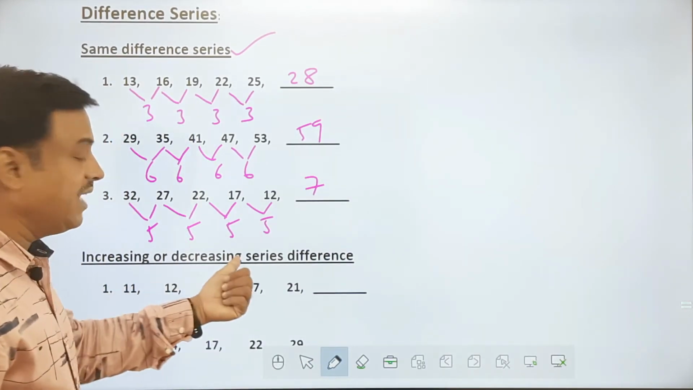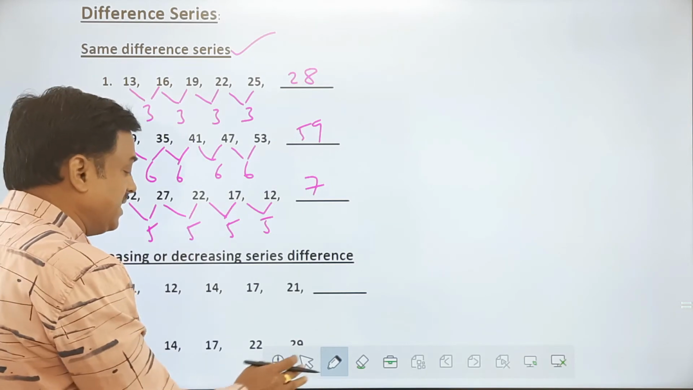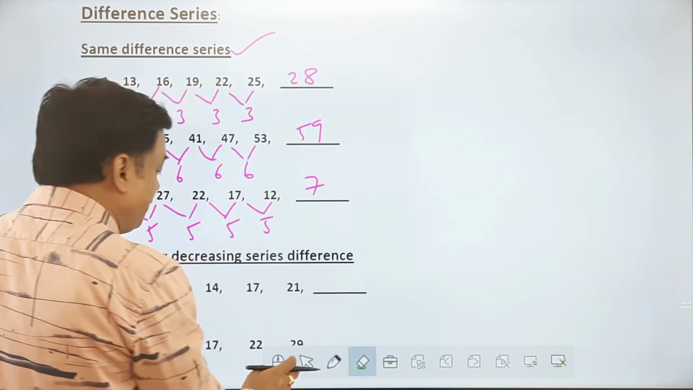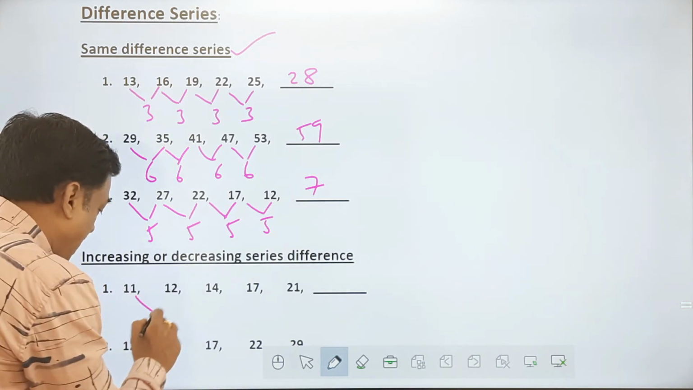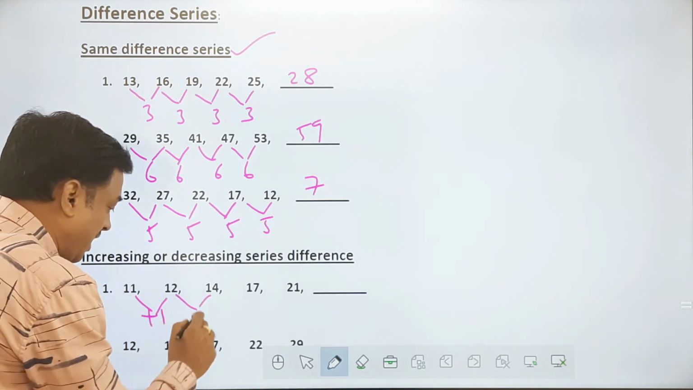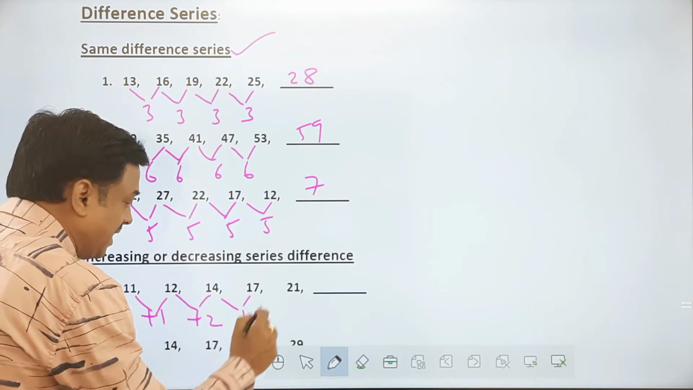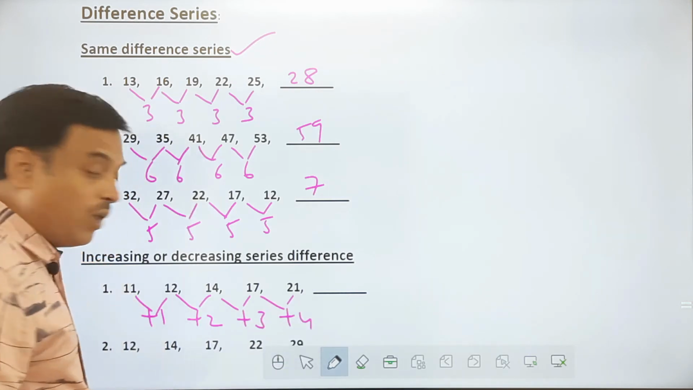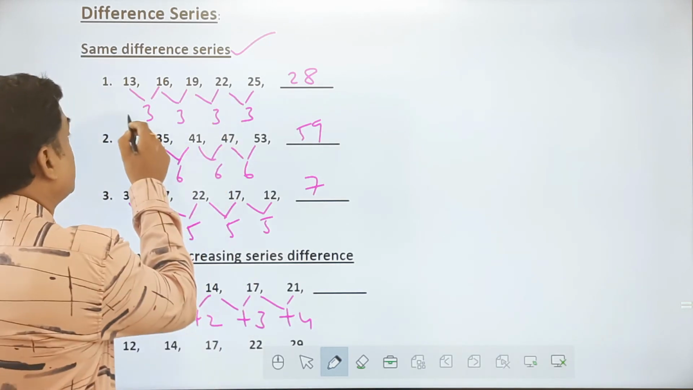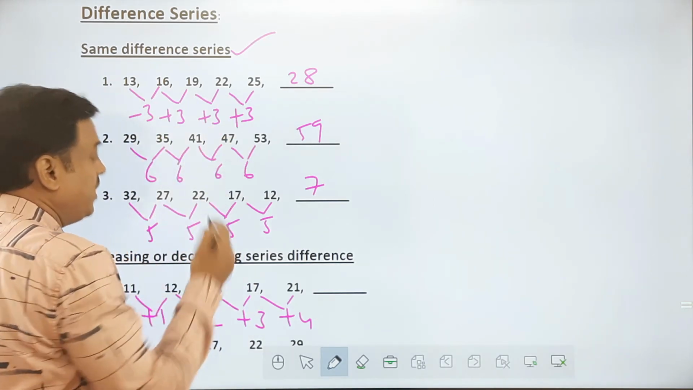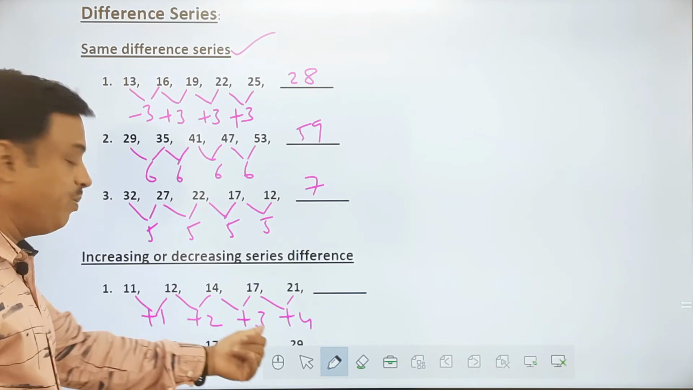Now here the second type which I take is increasing or decreasing order. So what is an increasing order, decreasing order? Look at it, all of you. This one has the plus 1 concept here. This one has plus 2. This one has plus 3. This one has plus 4. So what is happening? It's not like the previous case, where all the time it is plus 3, plus 3, plus 3, which I am not doing this time. I am doing plus 1, plus 2, plus 3, plus 4.